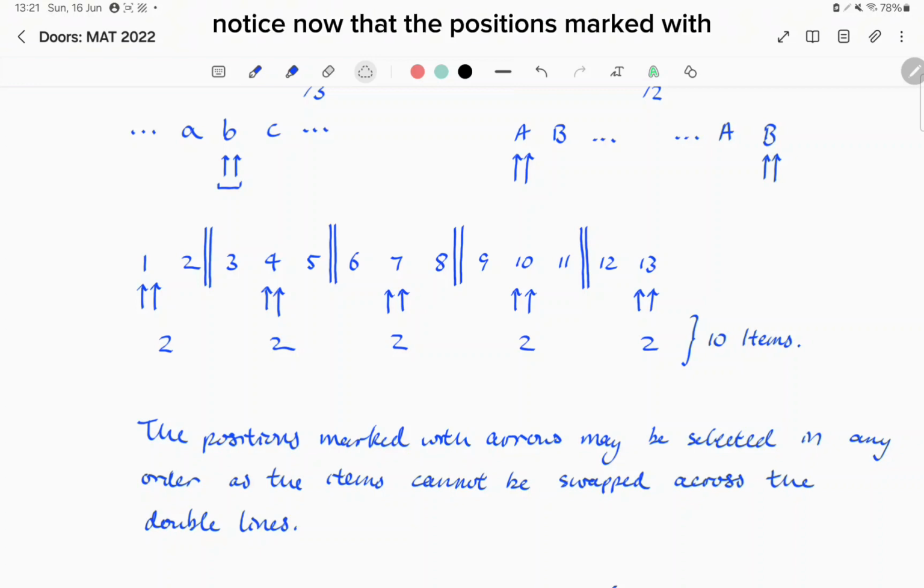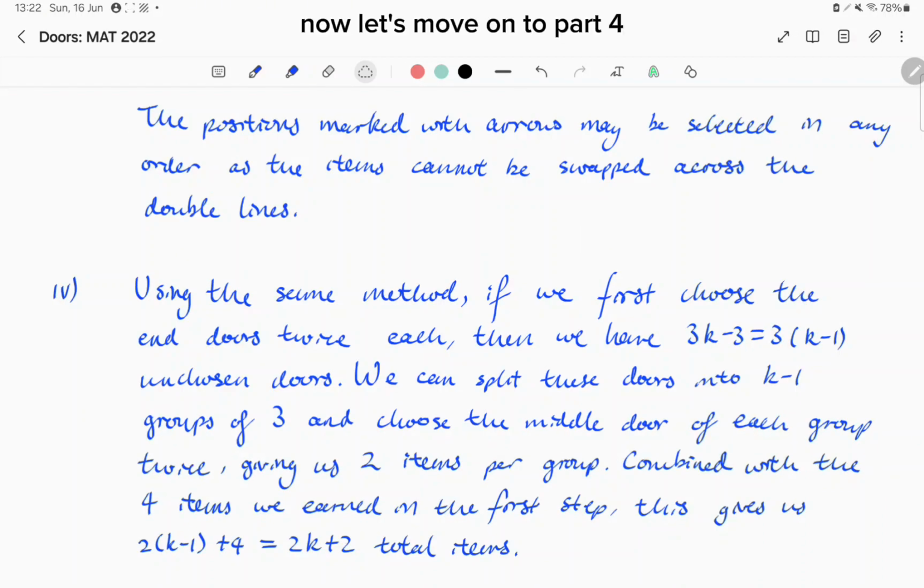Notice now that the positions marked with arrows may be selected in any order, as the items cannot be swapped across these double lines. Now let's move on to part 4.